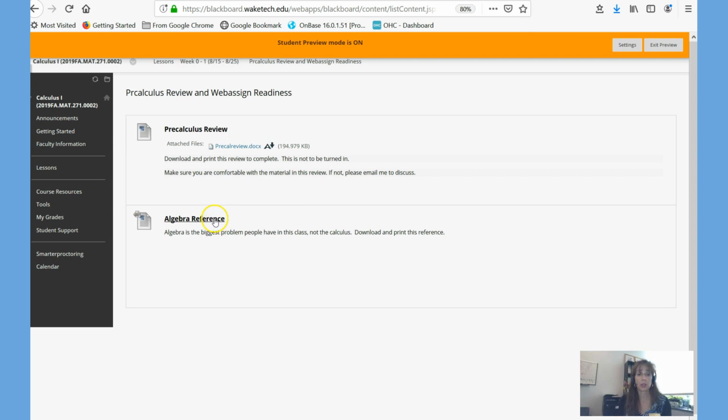There's also this great reference, this algebra reference. It's called an algebra overview that one of our instructors made for calculus, because so many people do have issues with the algebra. So you want to download that and refer to that. I'd be interested to know how you find that. This is the first time that's been available this semester, so hopefully that's going to be of help to you.